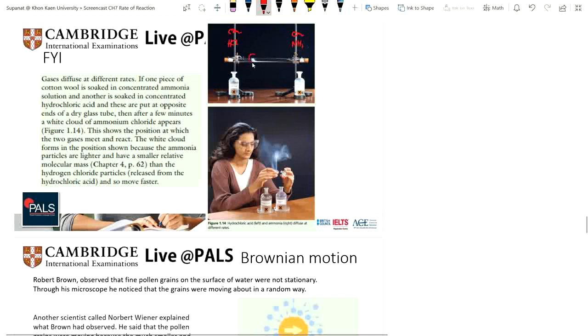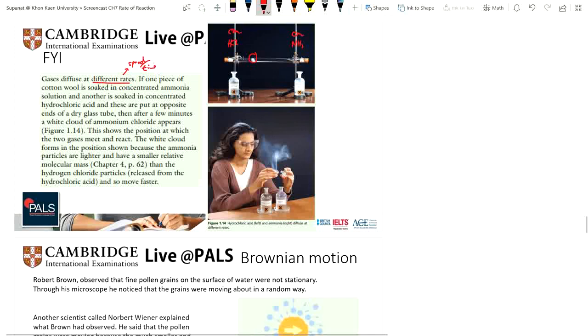So we can see here the white cloud in the tube. The gases will diffuse at different rates, okay? The rate is the speed, right? In respect of the time, the distance and the time, we call the rate of diffusion.